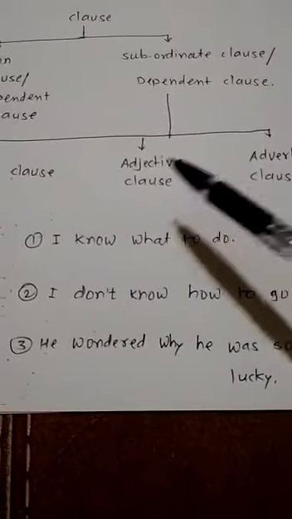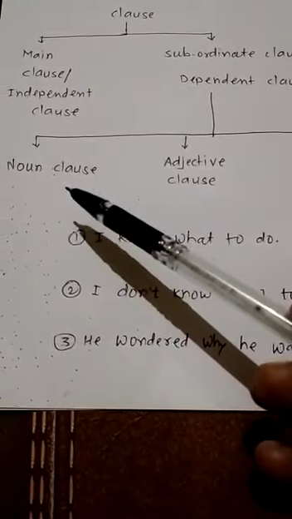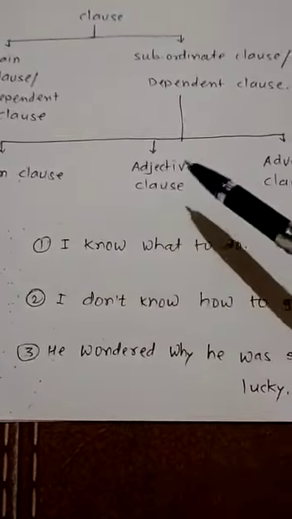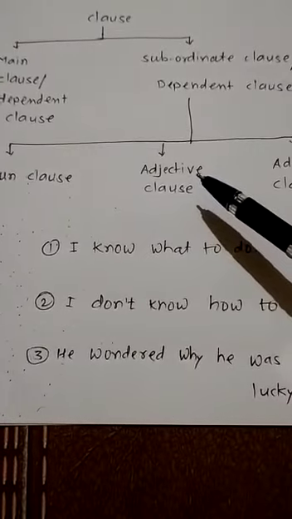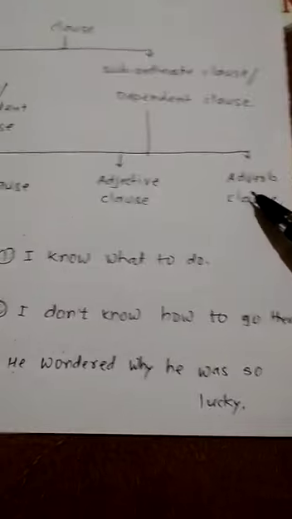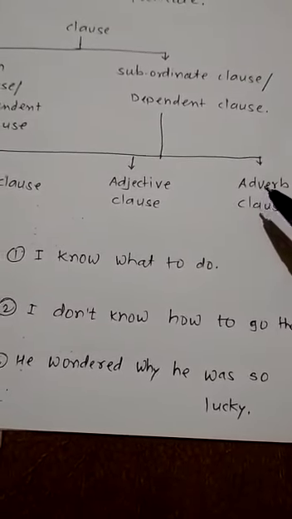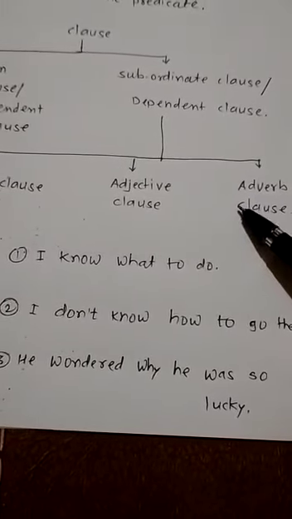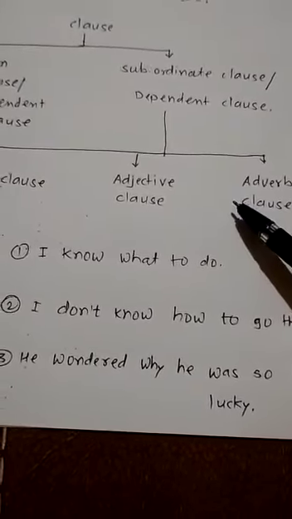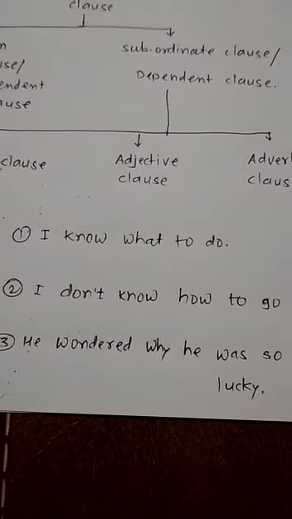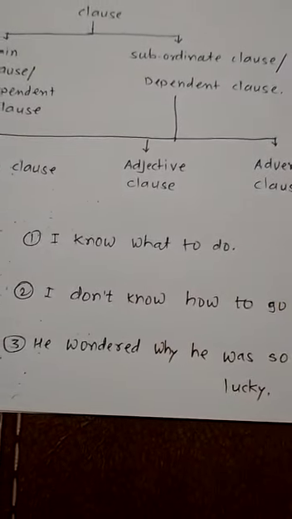So noun, adjective and adverb are parts of speech we have already studied. A noun means the name given to a person, animal, place or thing. Then an adjective is the word which gives more information about a noun or pronoun. Then an adverb is the word which gives more information about a verb, or about another adverb also. We already studied all these three parts of speech.